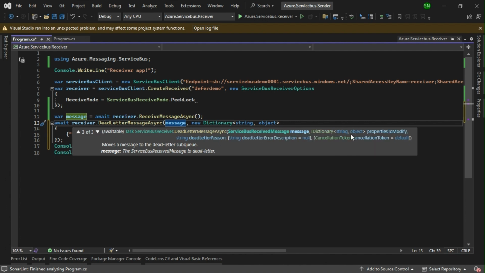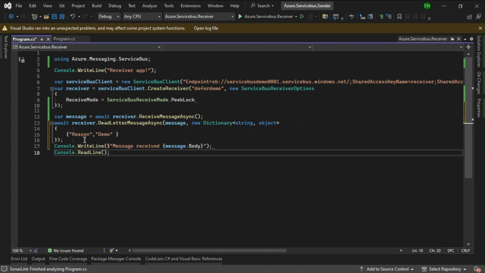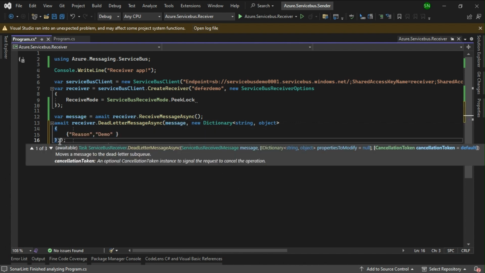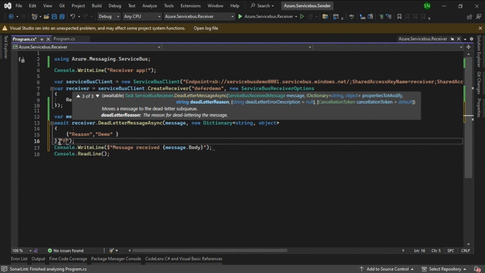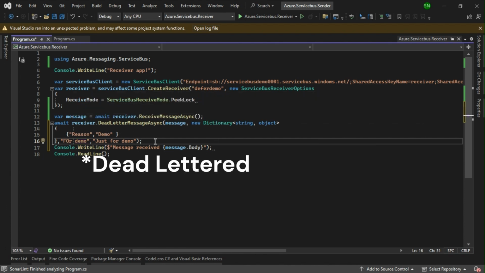The third one will accept the properties to modify, and the third parameter is the dead lettering reason. Then I have to pass the dead lettering reason for demo and the error description, just for demo. These are all the properties that will be attached to this message when it is dead lettered.